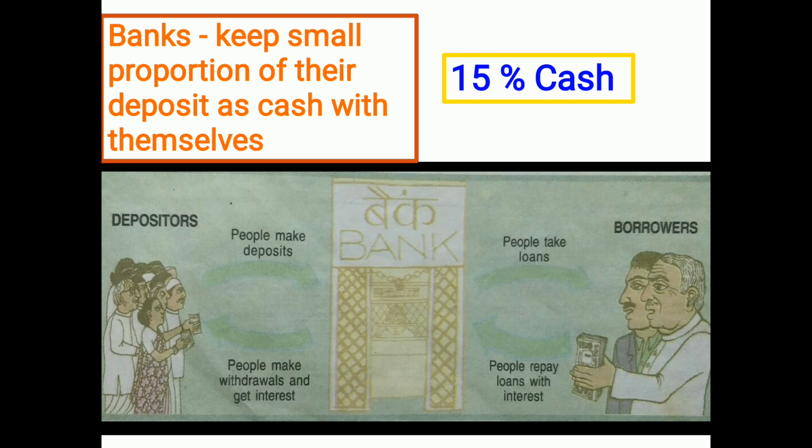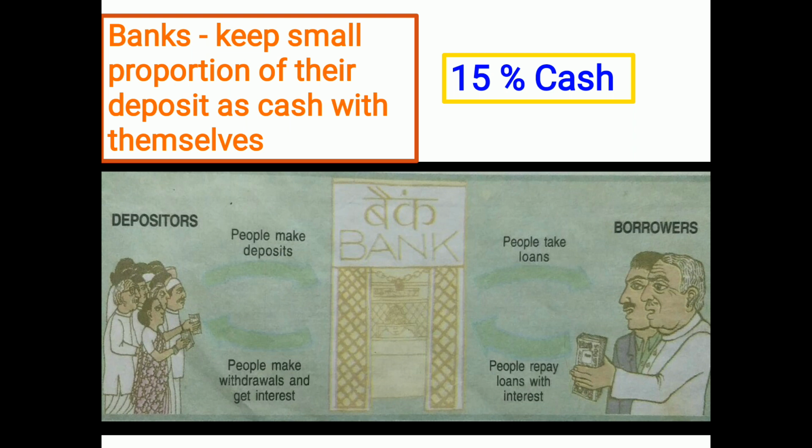So banks keep a small proportion of the deposit as cash with themselves. How much percentage do they keep as cash? 15% of the deposit. For what purpose is that 15% kept? It is a provision to pay the depositors who might come to withdraw money from the bank on that given day.